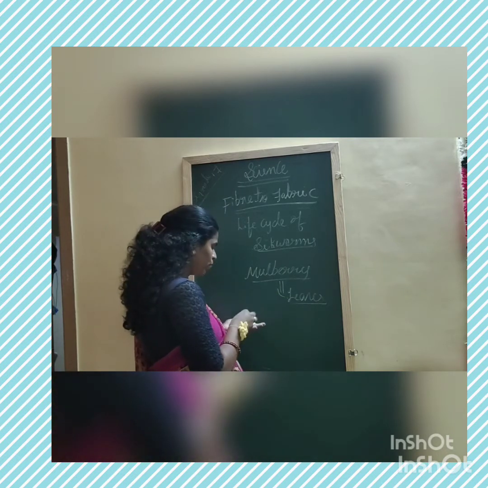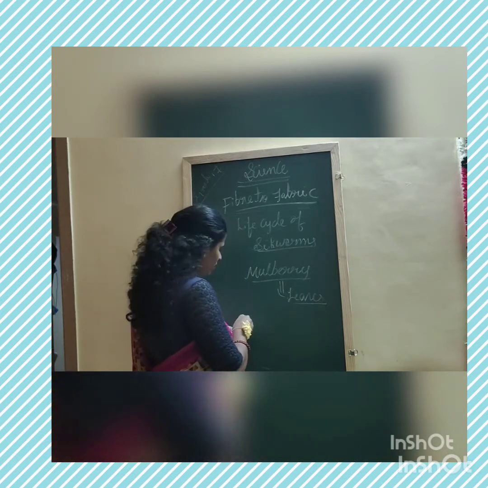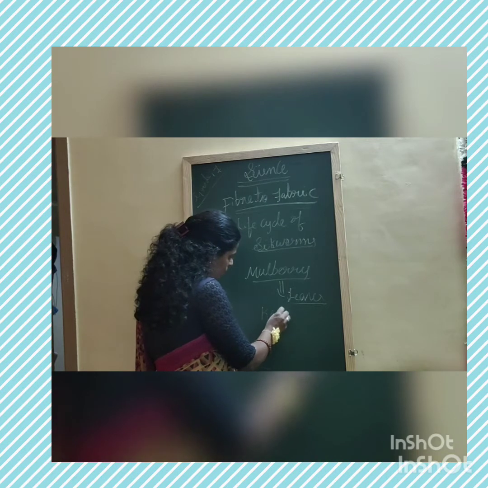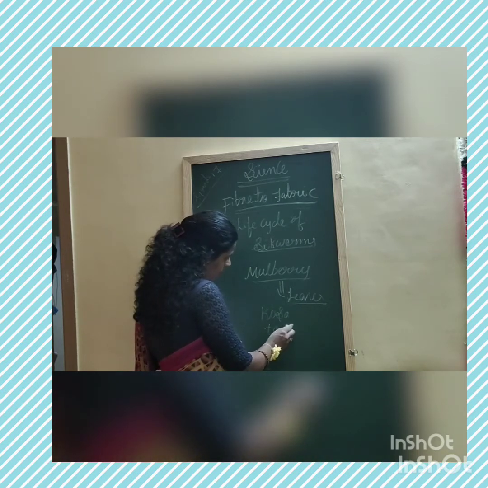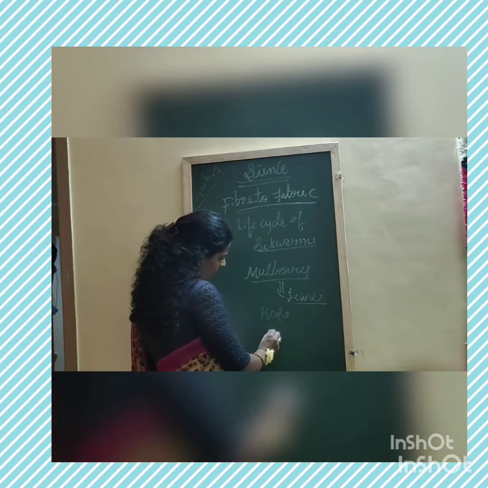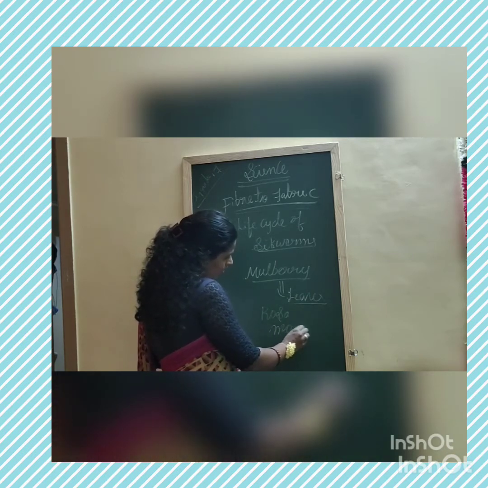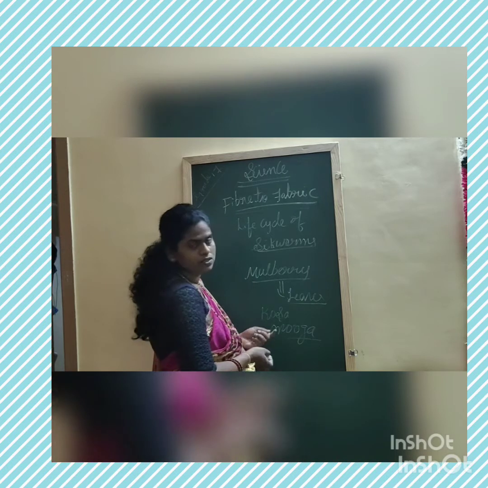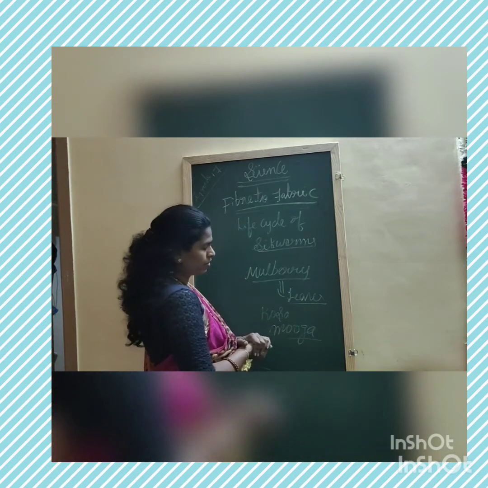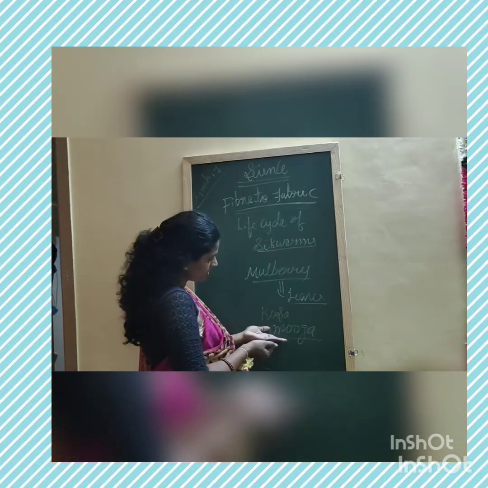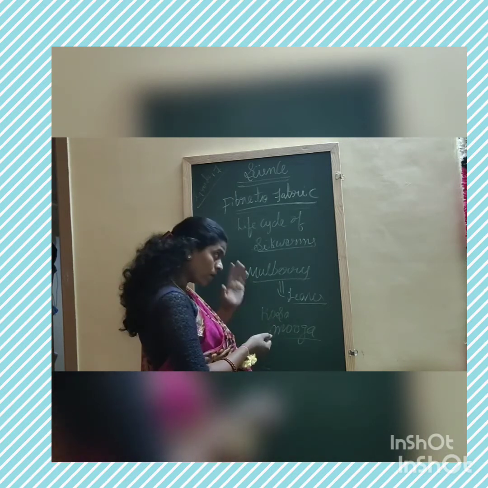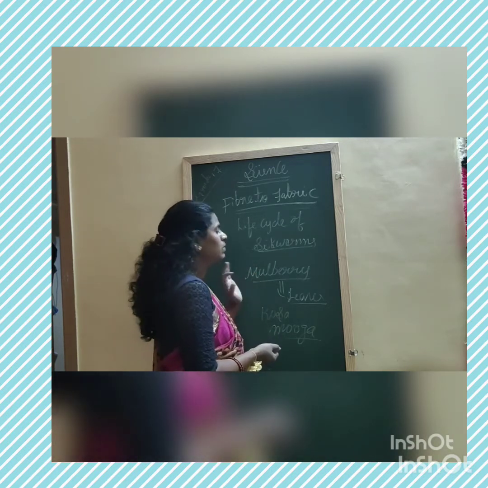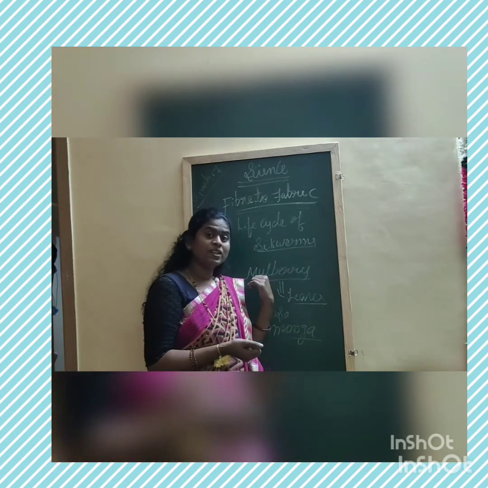Among them, there are a few more silk types. Kosa silk, and then moga. These are the types of silks, and they depend upon the types of silkworms. Among them, the very famous one is mulberry silk.